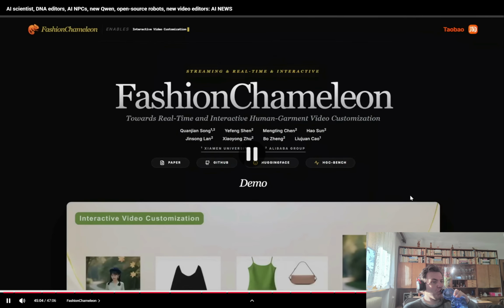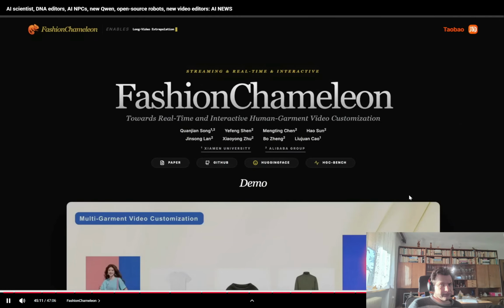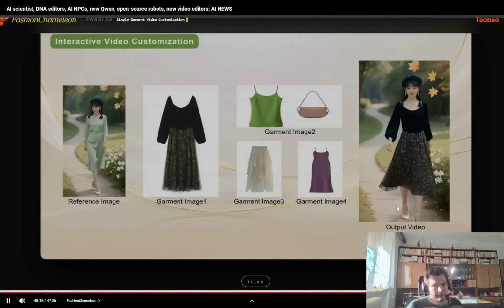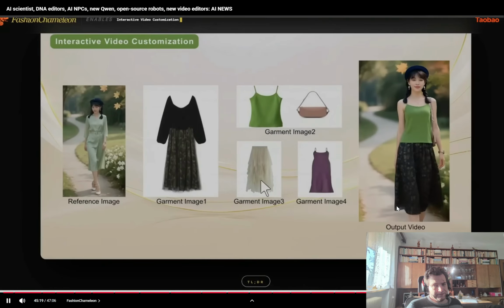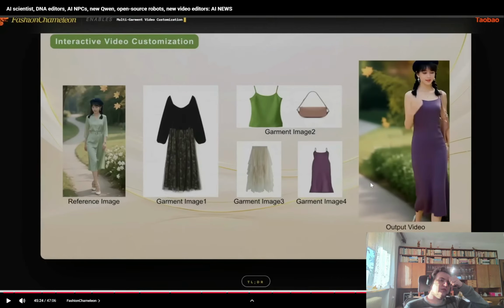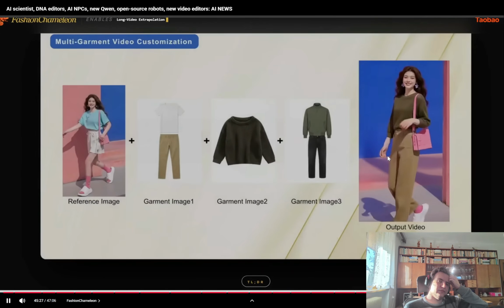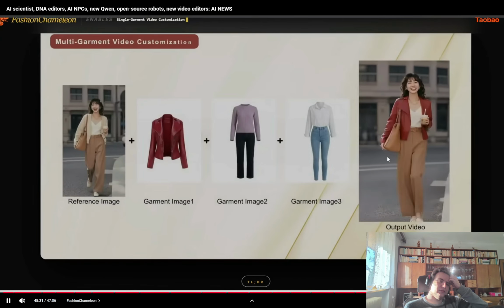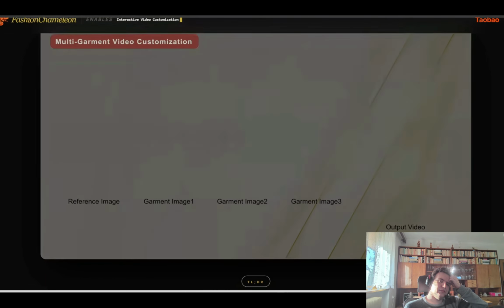Also this week, if you're in e-com or fashion, this AI might be very helpful for you. It's called Fashion Chameleon by Alibaba, and this is basically a real-time virtual try-on, but for video. So this can take an image of your model plus different pieces of clothing, and it can stream a video of this person wearing all these different items in real time. Basically, you can just choose how it would look in different clothing, for ads. Get the character to wear different items at different moments in the video while their movement stays coherent. So this is super useful if you're in fashion or live e-commerce, if you want to get a model to instantly switch between different outfits.